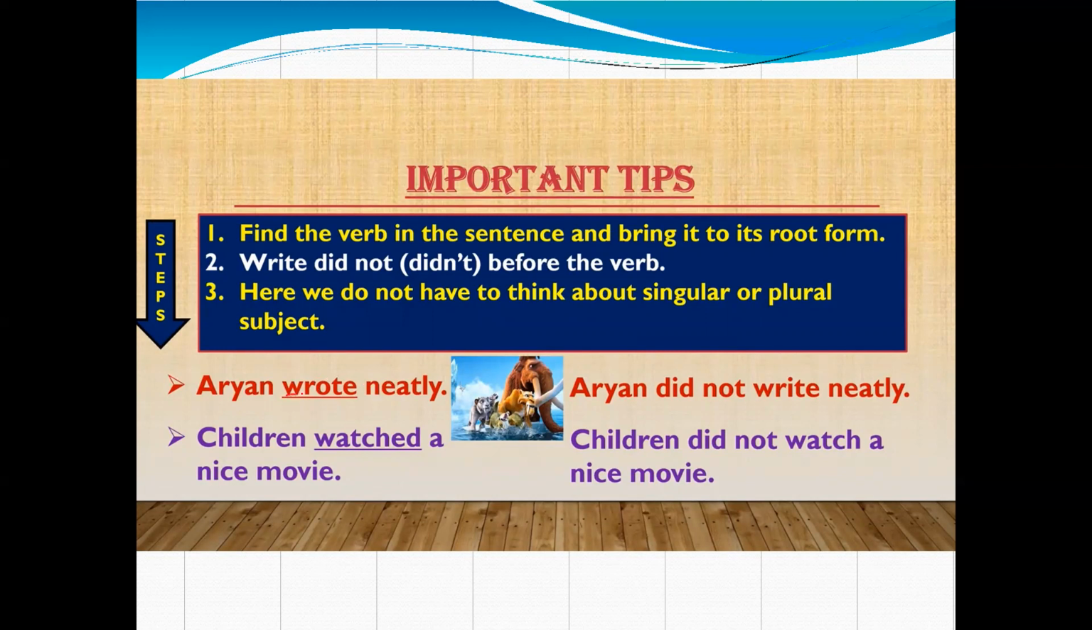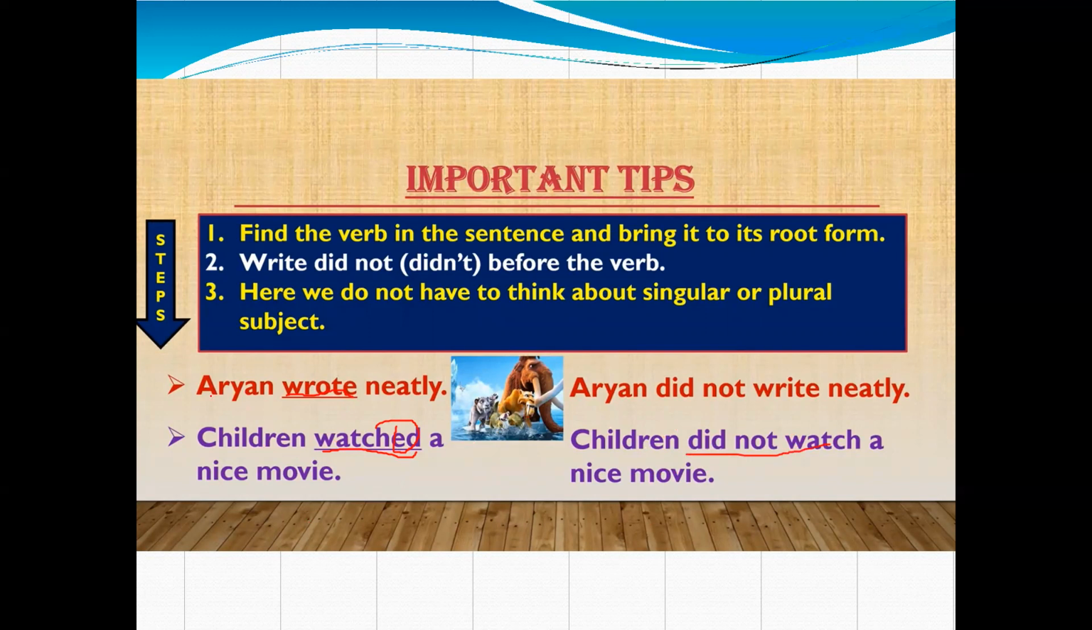Aaron. And here this wrote we will change. And what will we use? Did not. So what will be the answer? Aaron did not write neatly. Did not write. Now, children watched a nice movie. Now this watched we will change to the main verb watch. We will use the main verb watch and did not. The children did not watch a nice movie.